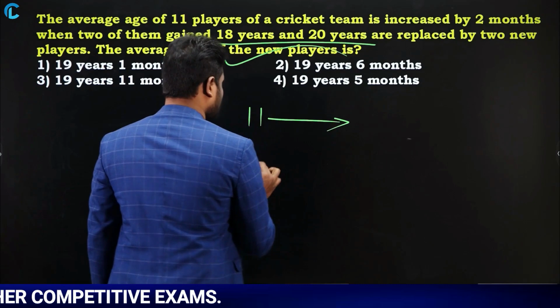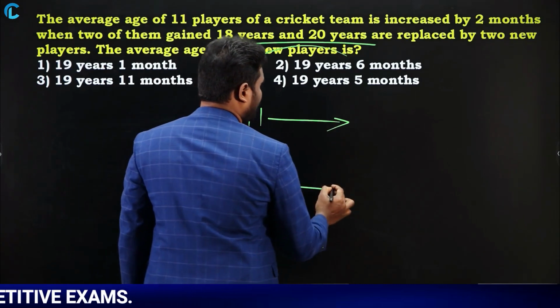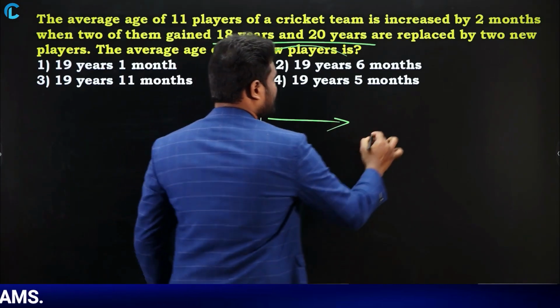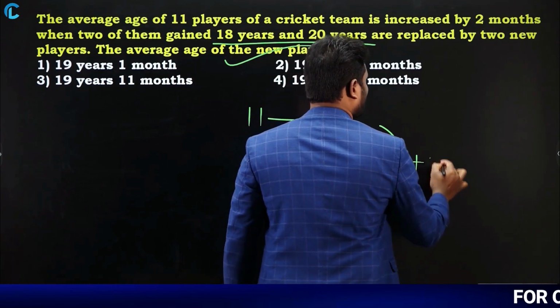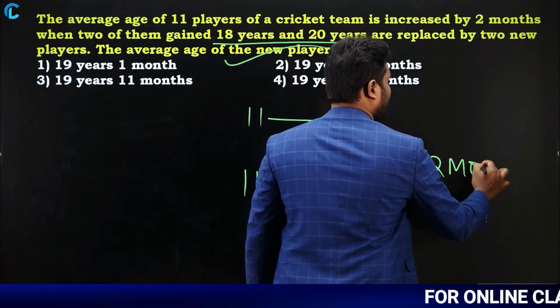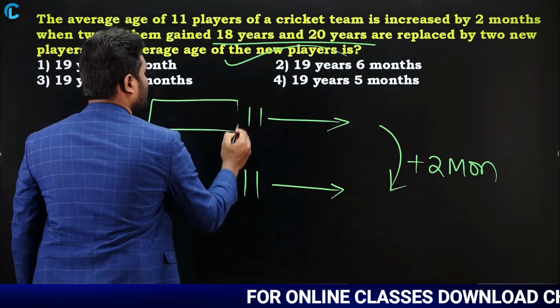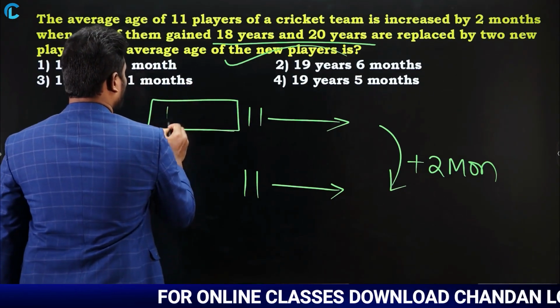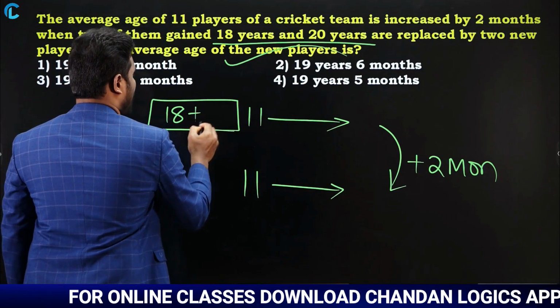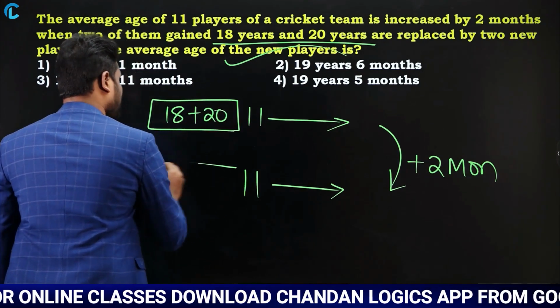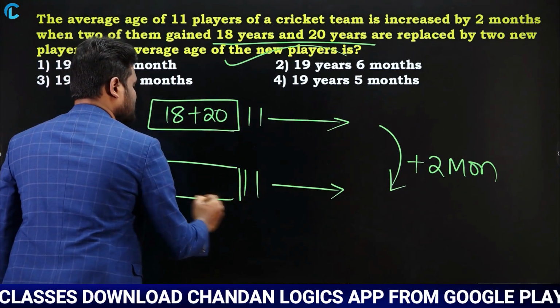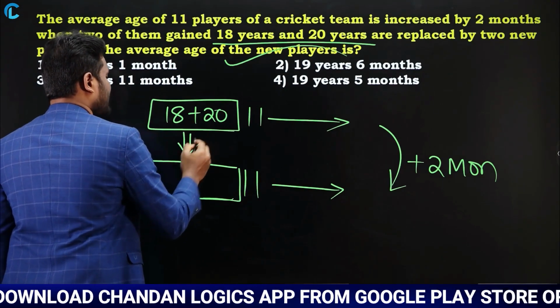Now the average age of these 11 persons increased by how much? Increased by 2 months. Yes or no? Increased by 2 months. When 2 players, 18 years and 20 years, are replaced by 2 new players, your question is what is the average age of these 2 new players?